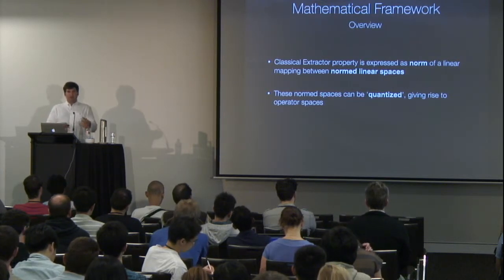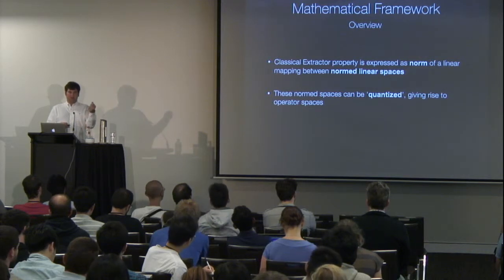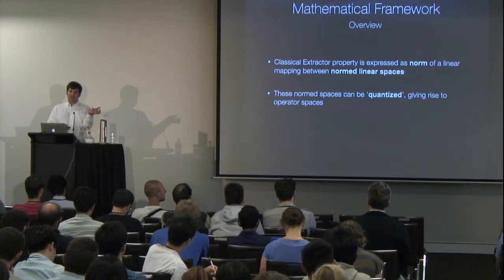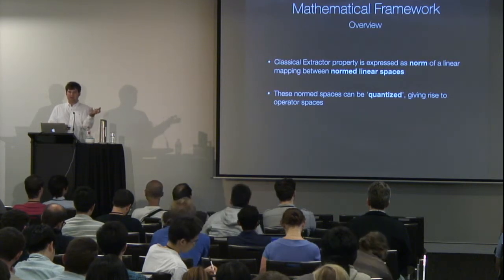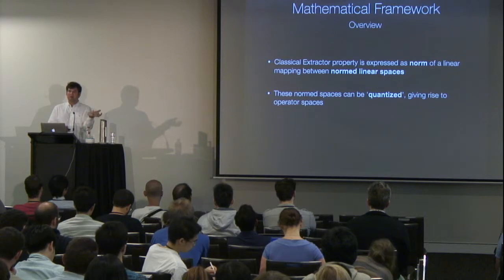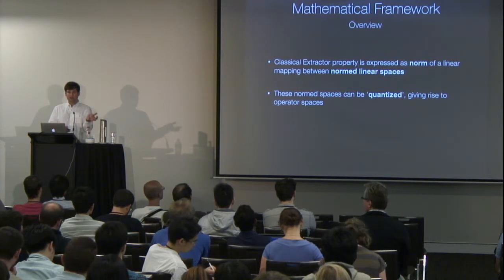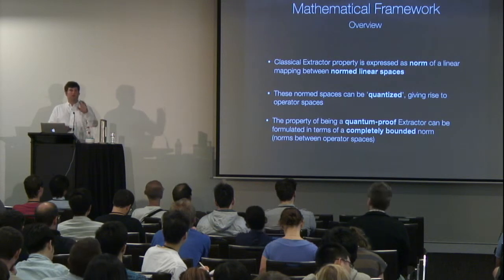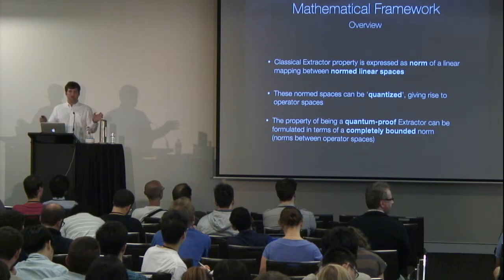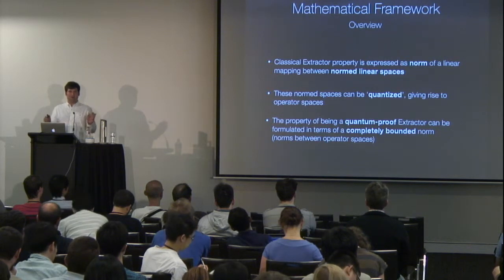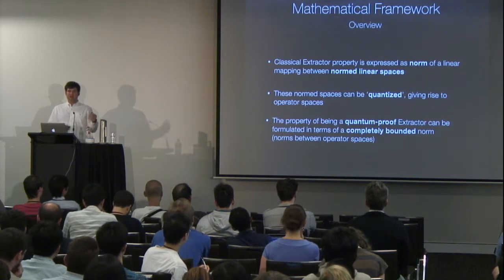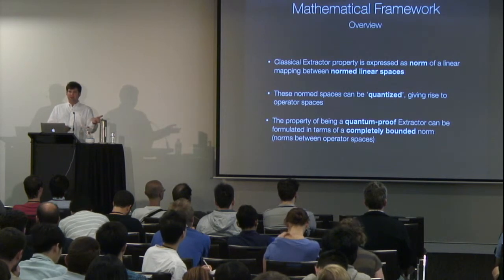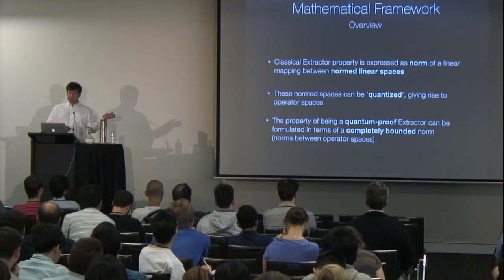Now, if you take this theory and ask what the generalization of the norm of a mapping between Banach spaces is, so what is the norm of a mapping between operator spaces, the norm becomes something like a completely bounded norm. We all know completely bounded norms, or the most well-known completely bounded norm in quantum information theory, which is just the stabilized infinity to infinity norm. And this is the generalization of that.